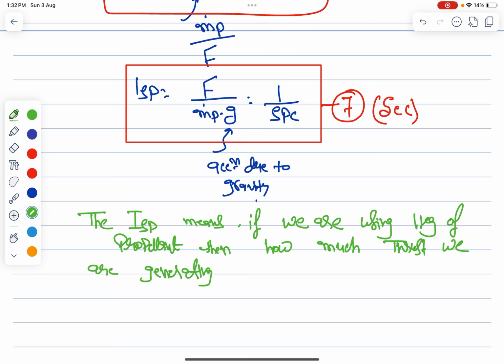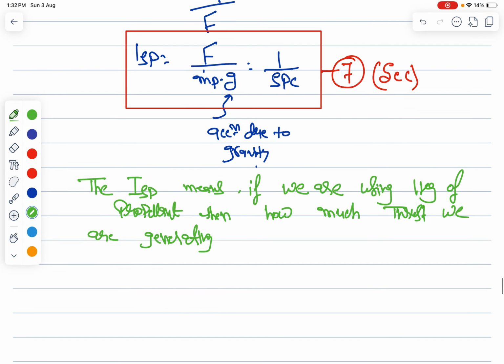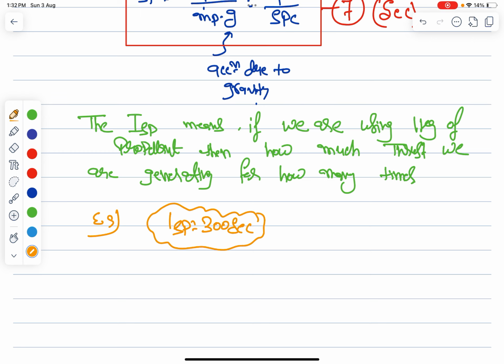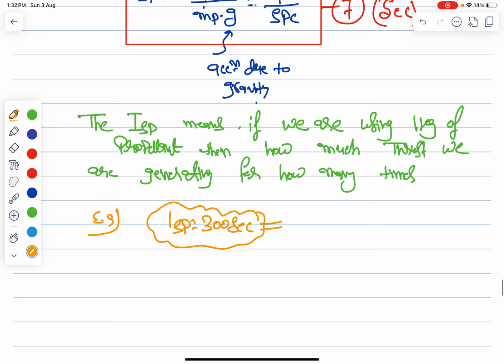Fine. So that means how much thrust we are generating, and for how much time. Let me give you an example so you will understand very clearly. Example: suppose you have Isp equal to 300 seconds, which is mostly given in questions. So what does it mean? Let me tell you.